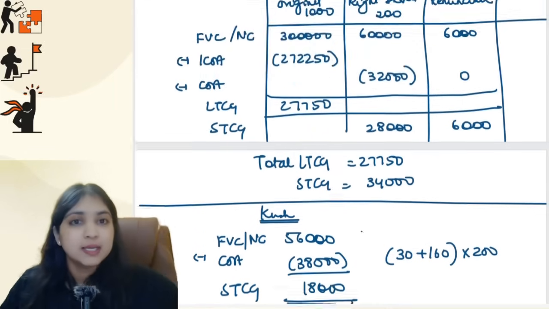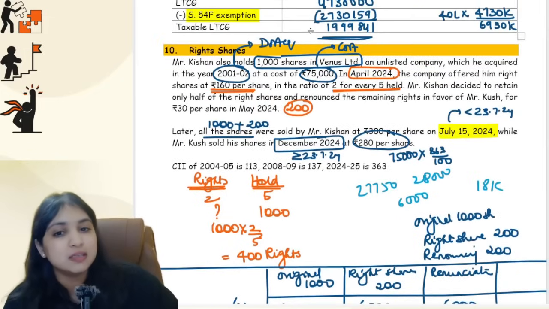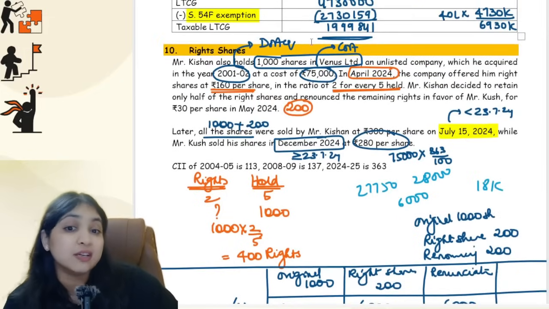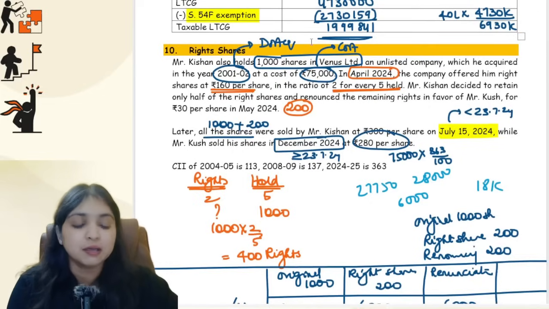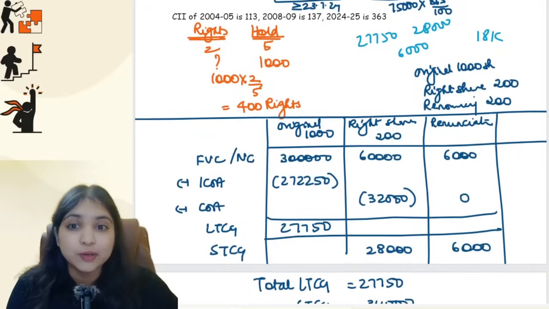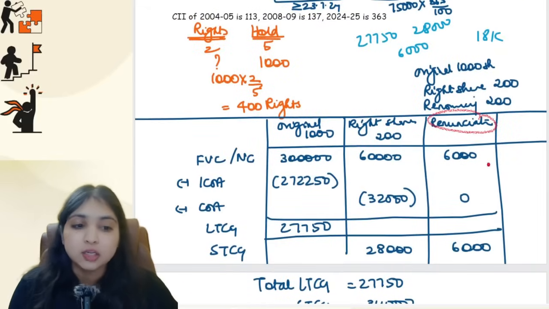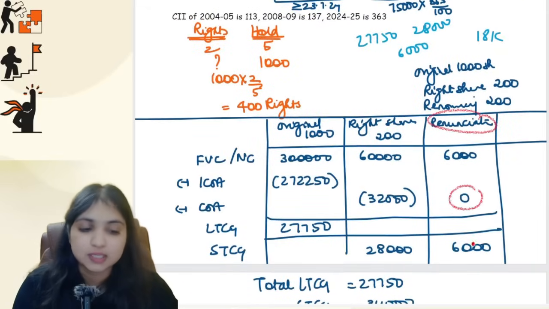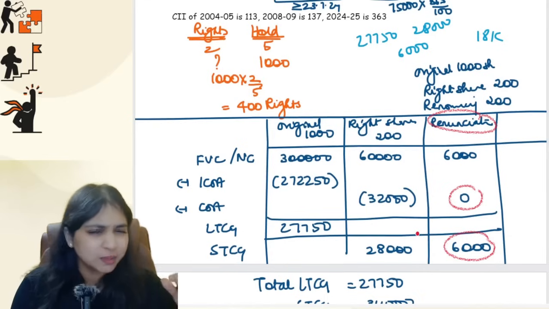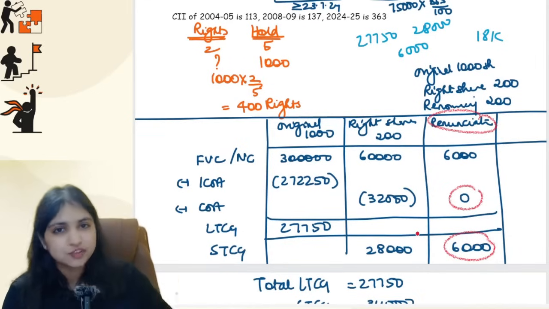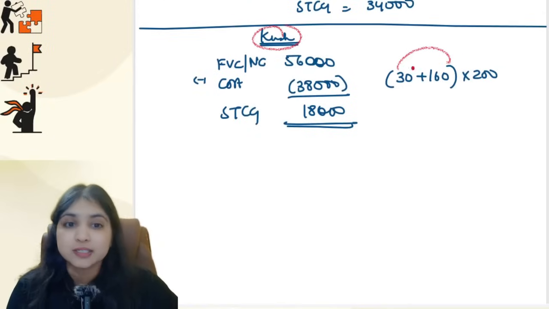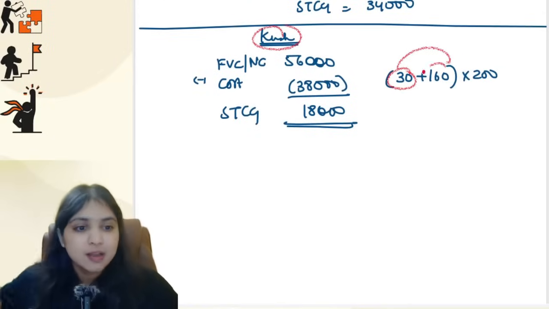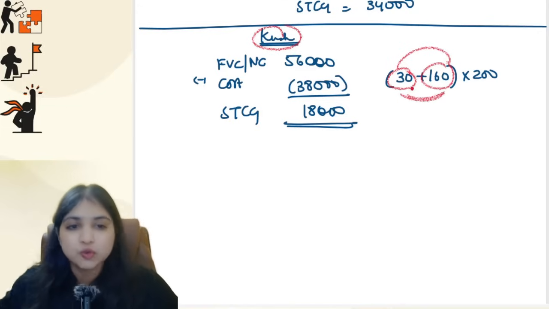Understood, everybody? Yes. So this was the reason. You understood why I wanted to calculate the rights share for you. The main point I wanted to first of all tell you is that when you renounce the right, then your cost of acquisition will always be 0. Capital gains will always be short term. Don't do period of holding and all. Always straight away short term only. Then the person to whom you are renouncing the right, he will have two costs. 30 rupees he paid to Kishan, 160 rupees he paid to the company, so he will have two costs.